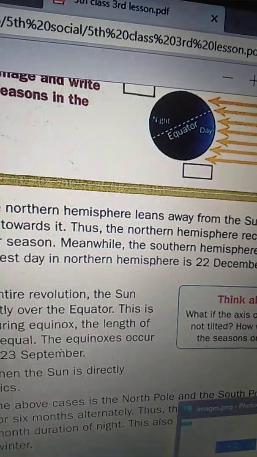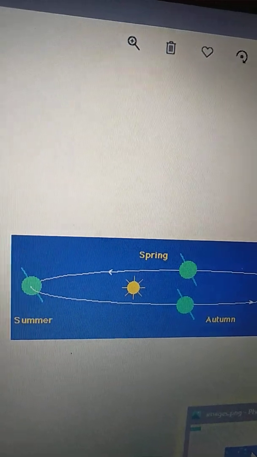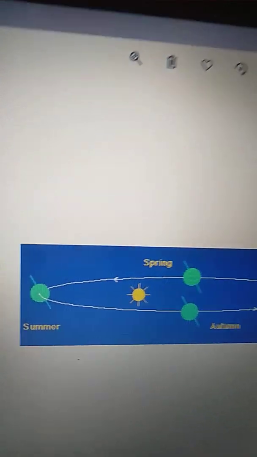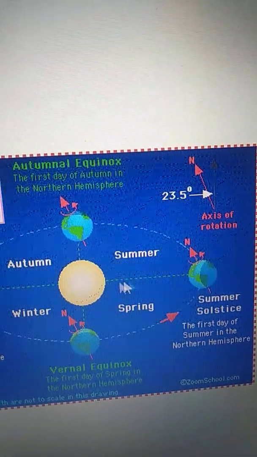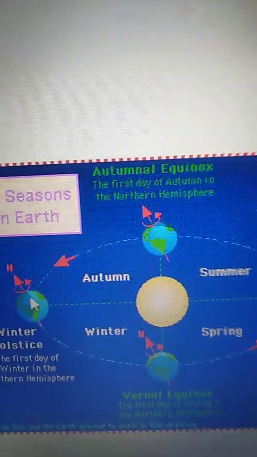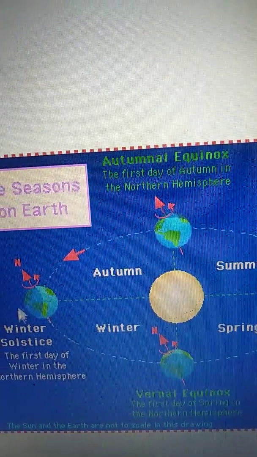I will show you the figure, children. See here, in the same way, the southern hemisphere faces towards the sun, and the northern hemisphere has winter season.